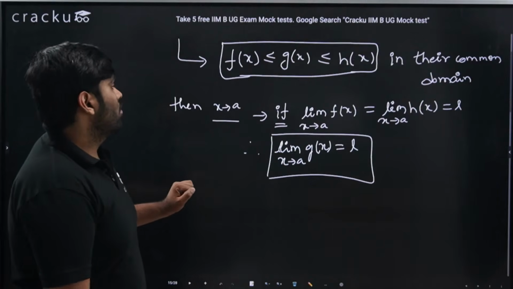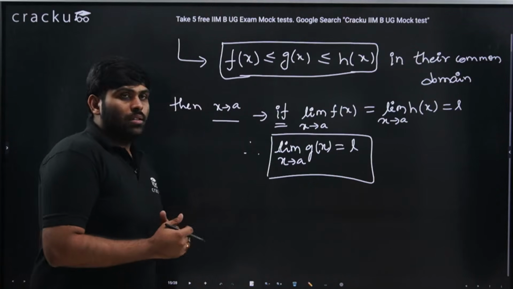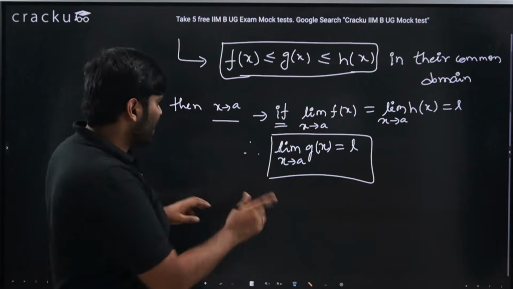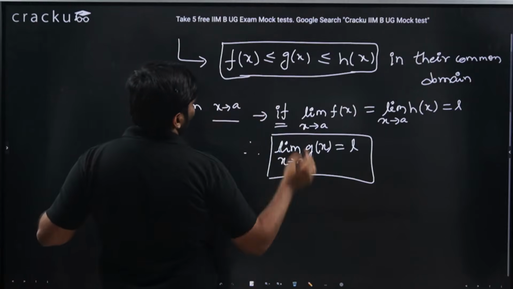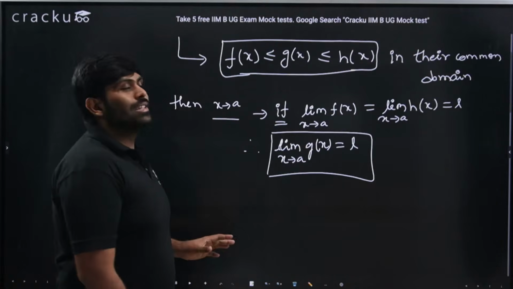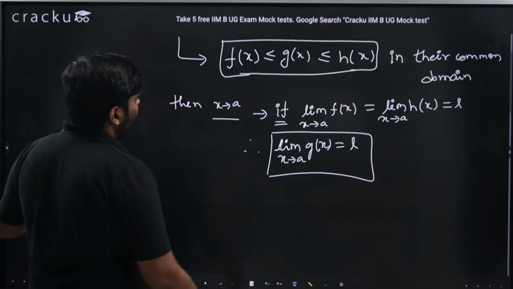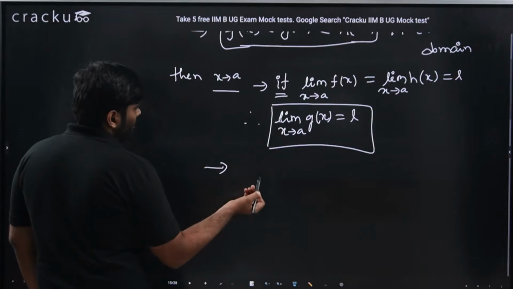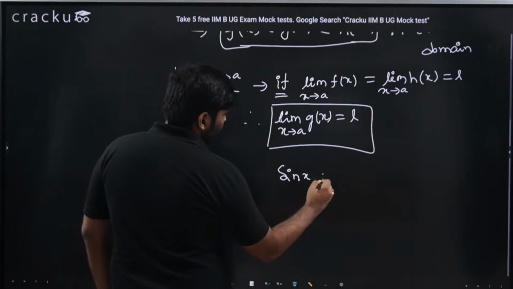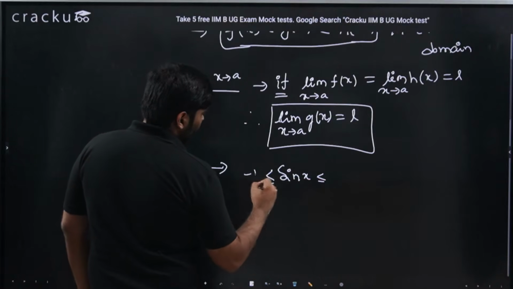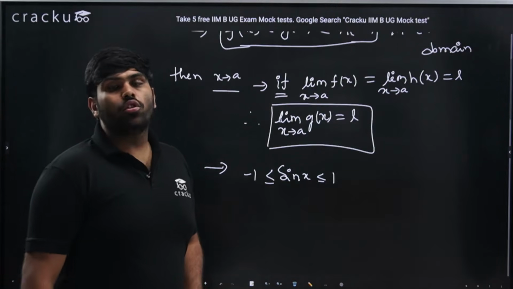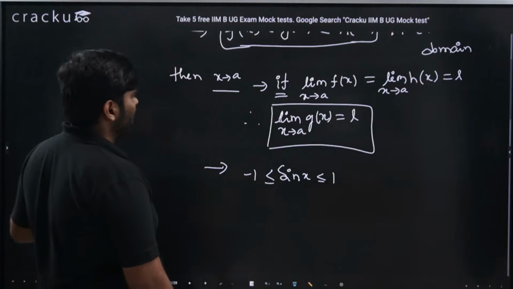So where do we use this? There are terms where we are unable to decide exactly, for example sin x. The reason I'm interested in sin x is that it is a fairly primary example to explain this. We all know sin x is a bounded function which lies between -1 and 1. You take anything which is in the domain of sin x, it would be between -1 and 1.